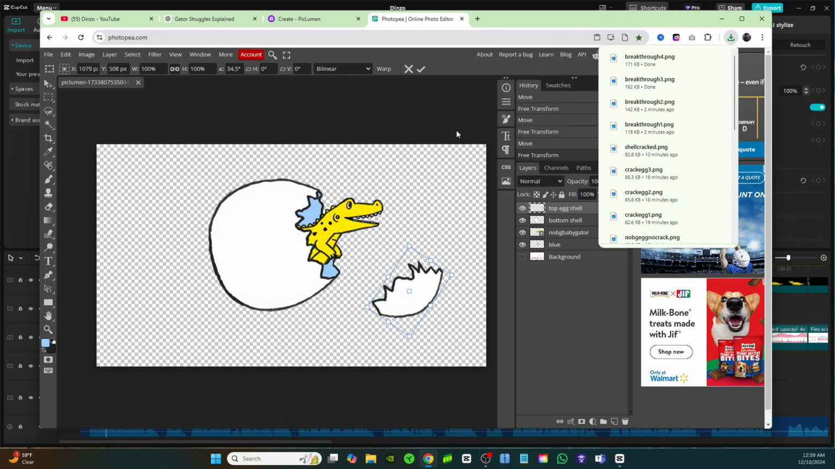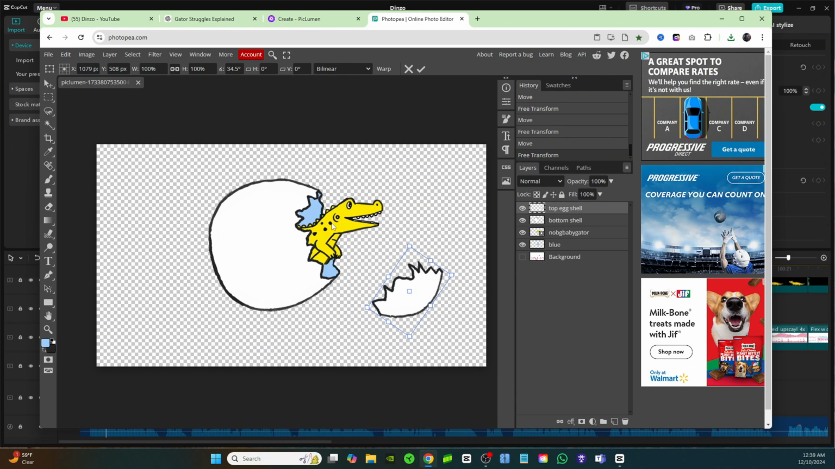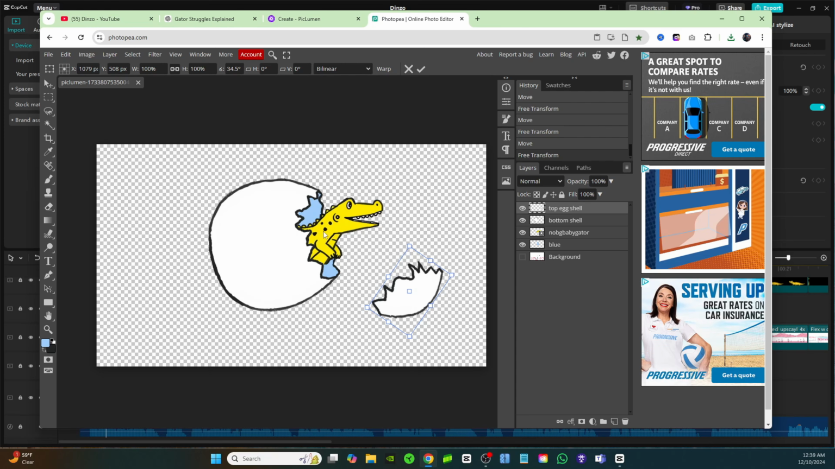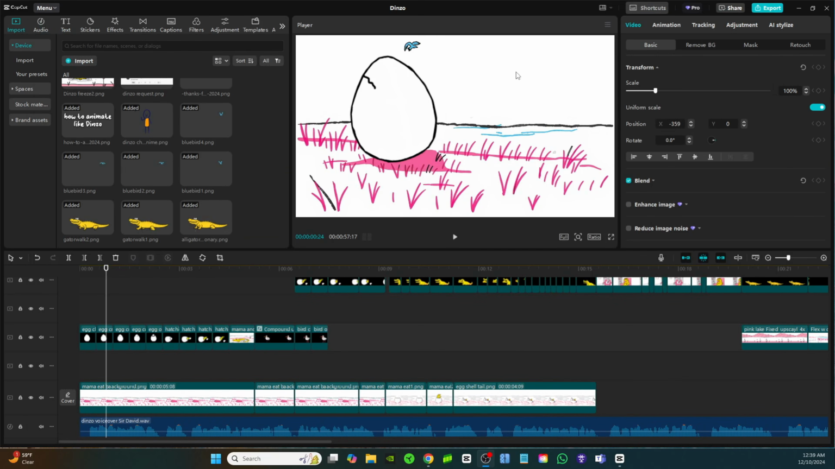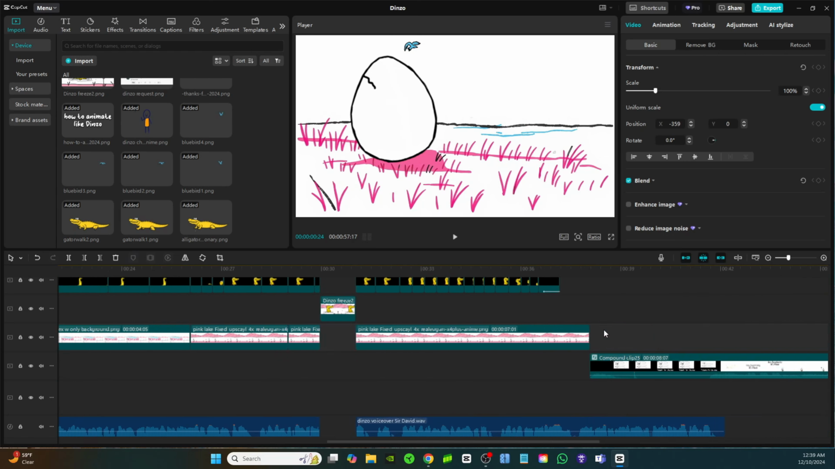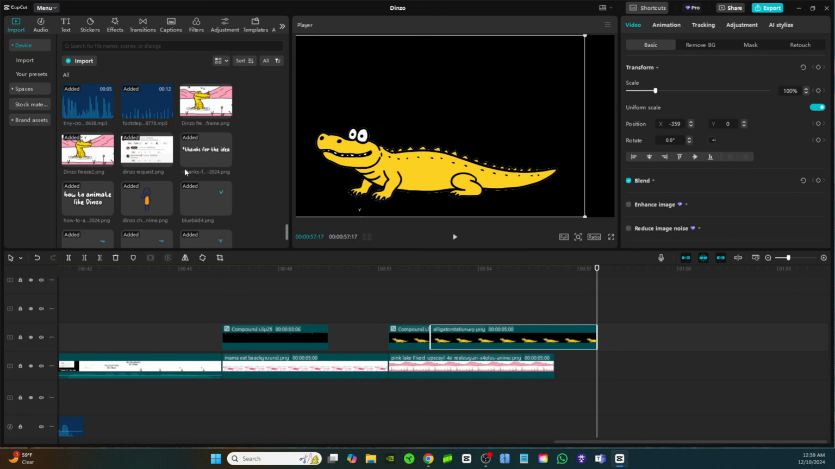All right, and now we should have that sequence of the egg cracking and then it flipping on its side and the baby gator popping out. So let's go ahead and animate that within Capcut. Okay, so let me minimize this and let's come back into Capcut. I'm going to bring in that background once again.